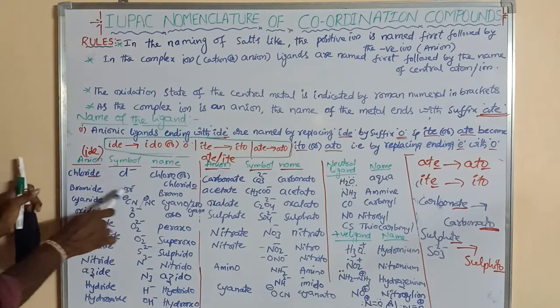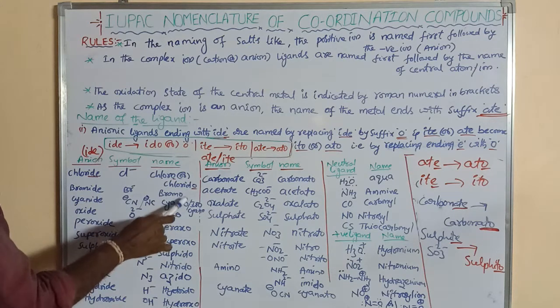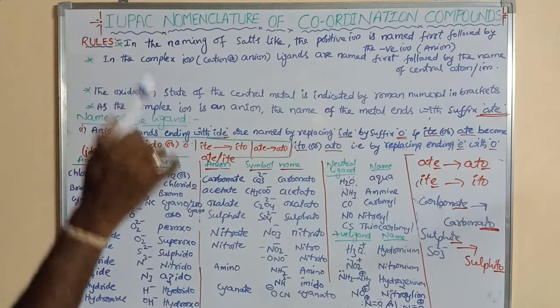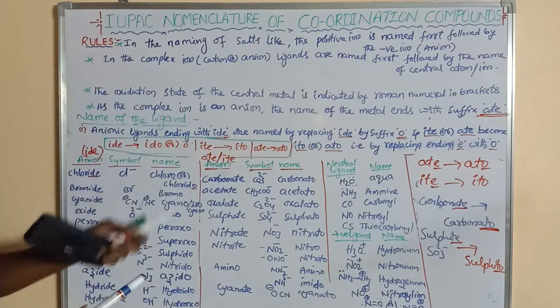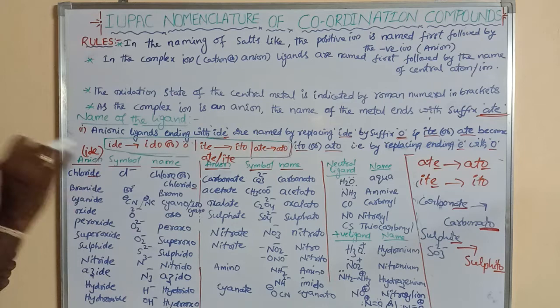Bromide, Br minus, what is its ligand name? Bromo or bromido. I minus, iodo or iodido, right? Cyanide, CN minus, is cyano or cyanido.